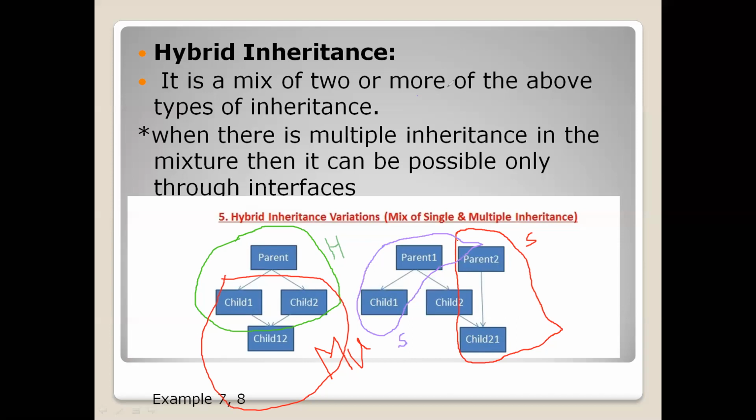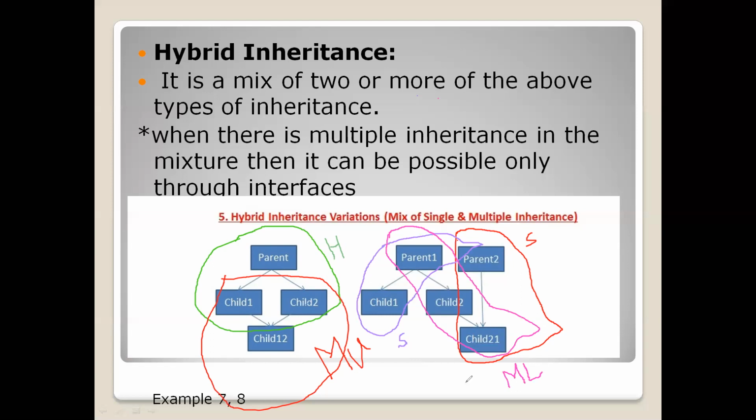At the same time, if you observe this particular circle, it is under multi-level inheritance. Parent 1 is having one child class, that is child 2. Child 2 is having one more child class called child 2 1. So here we are combining single inheritance with multi-level inheritance.